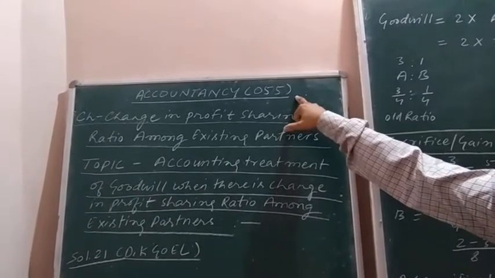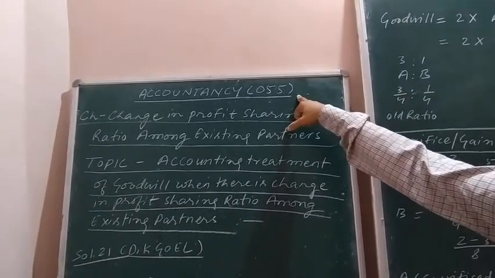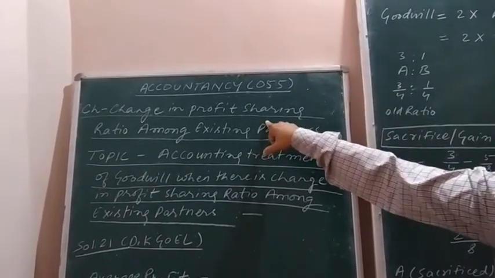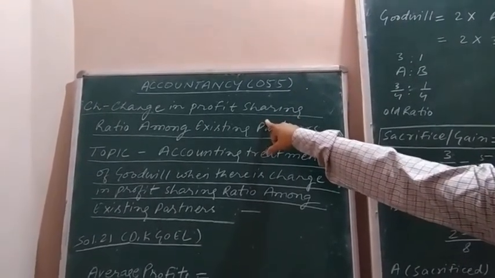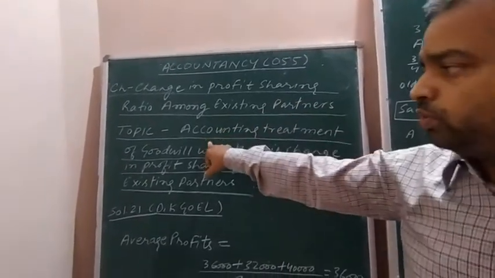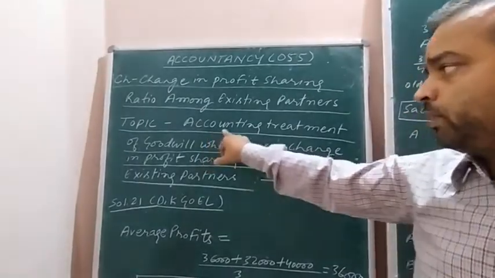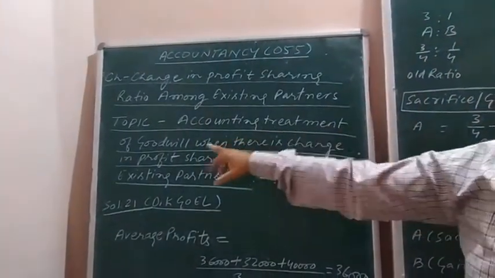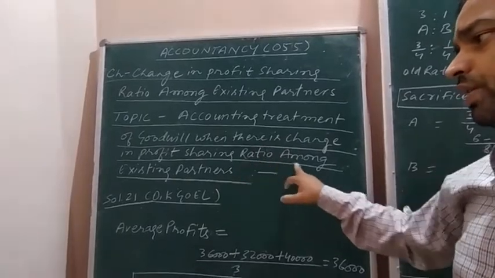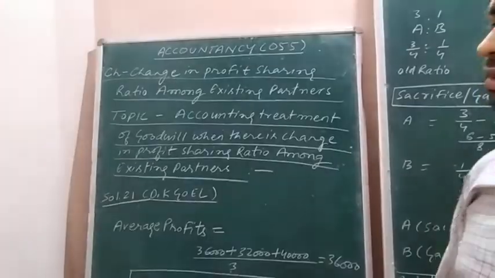Very important. Now again in this online class session of accountancy, I will explain the chapter change in profit sharing ratio among existing partners, and the new topic is accounting treatment of goodwill when there is change in profit sharing ratio among existing partners.